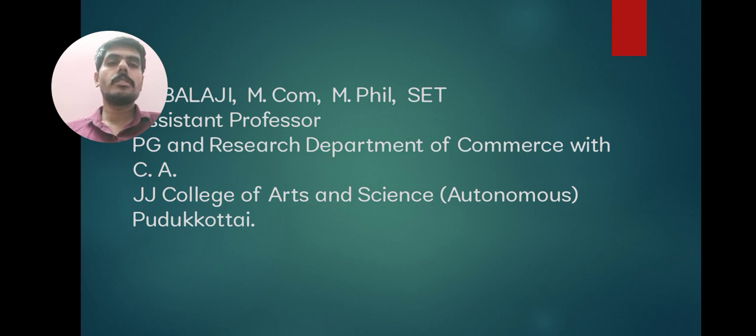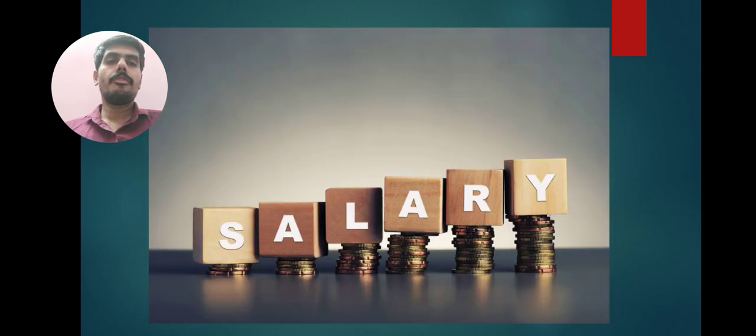Today we will discuss the salary topic of income tax. Income tax includes five heads in total. The first one, income from salary. Second, income from house property. Third, income from business and profession. Fourth, income from capital gain. Fifth, income from other sources. Today we will discuss the topic of income from salary.